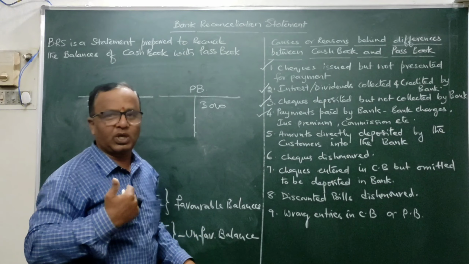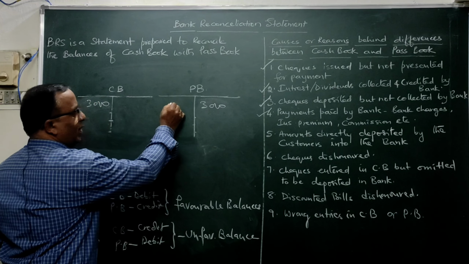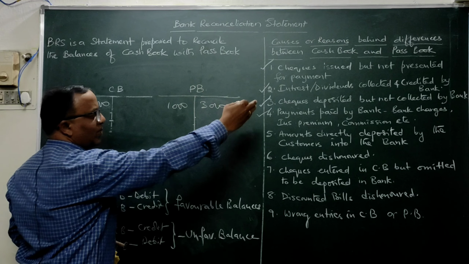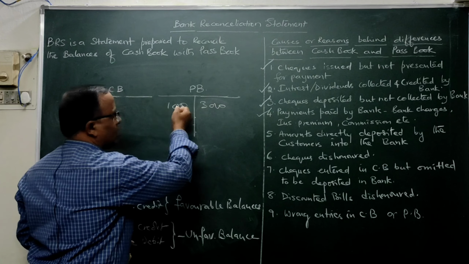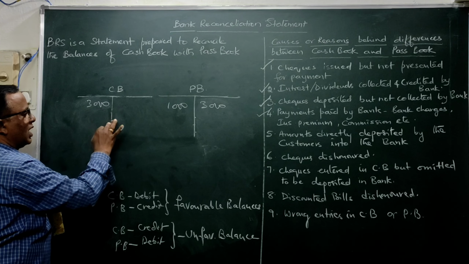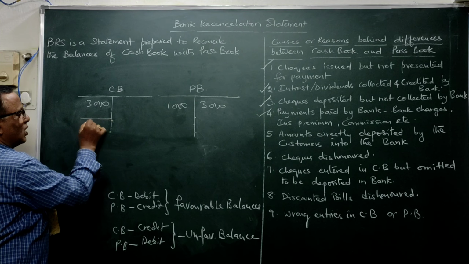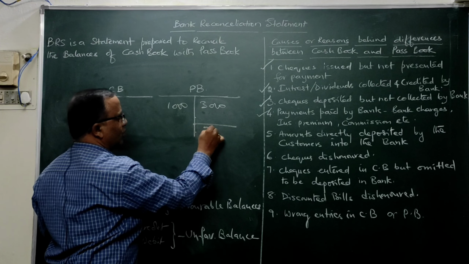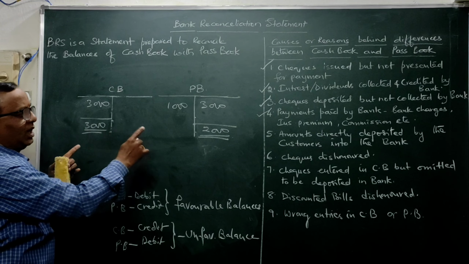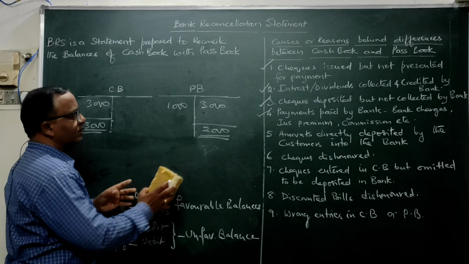You are a businessman here. At that time, the banker will be debiting it here. Take for example some 1000 rupees, if he has paid it towards bank charges, insurance premium or commission. At that time it is posted in the passbook, but it is not posted here in the cash book. Whereby your cash book will be showing a balance of 3000, whereas the passbook will show 3000 minus 1000, which means 2000 rupees. So this is one reason for non-agreement of cash book and passbook. Got it?